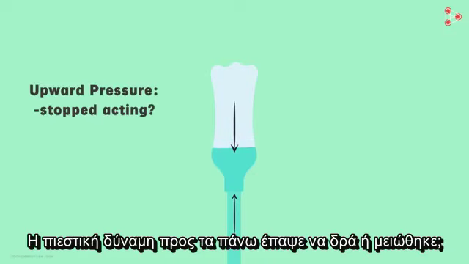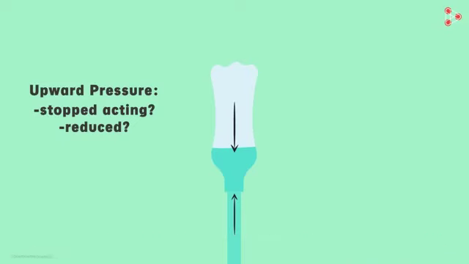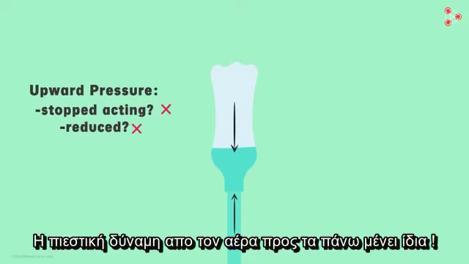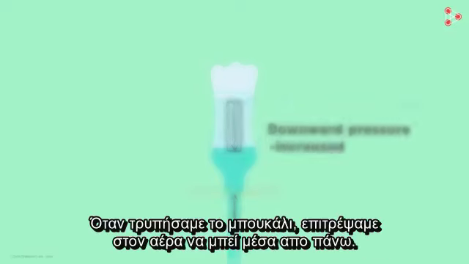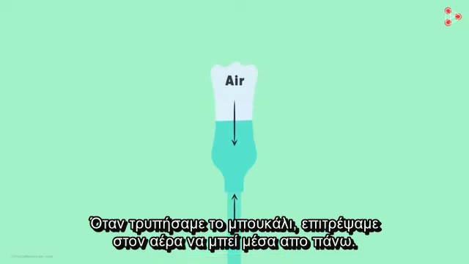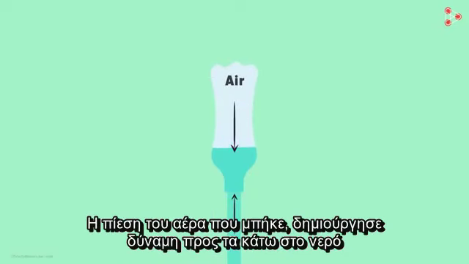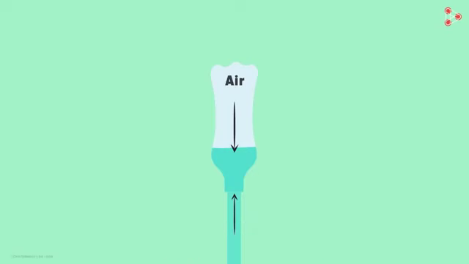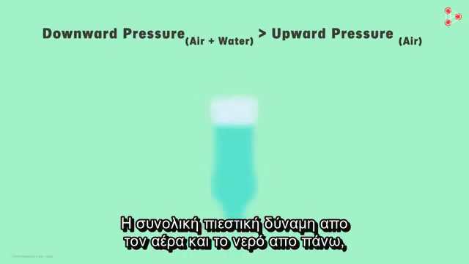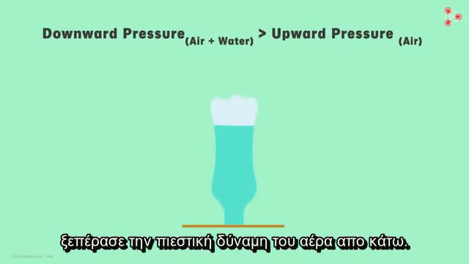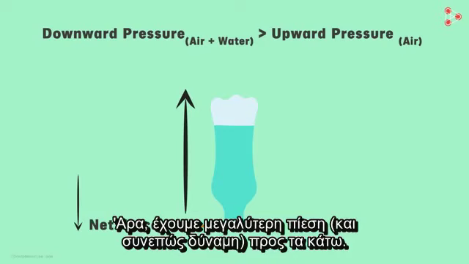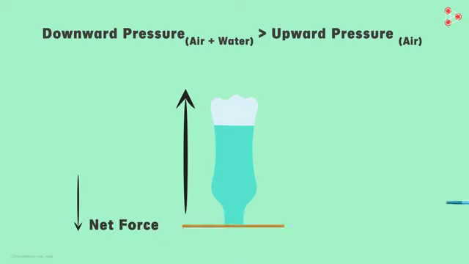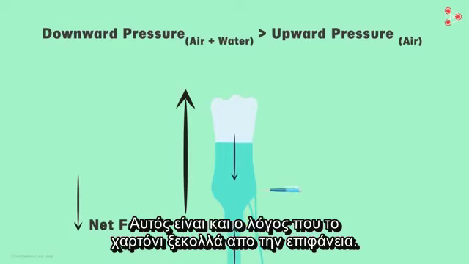Did the upward pressure on it stop acting, or did it reduce in value? No, it didn't. The upward pressure on it by the air remains the same, but the downward pressure increased in value. When we made holes in the bottle, we allowed air to flow inside it from the top. The air from the top started exerting pressure on the water. The combined pressure of water and air from the top could easily overcome the pressure exerted by air from the bottom. Hence, there is a net force acting on the paper in the downward direction. That is, there is more pressure in the downward direction. That is the reason why this paper gets detached from the surface.